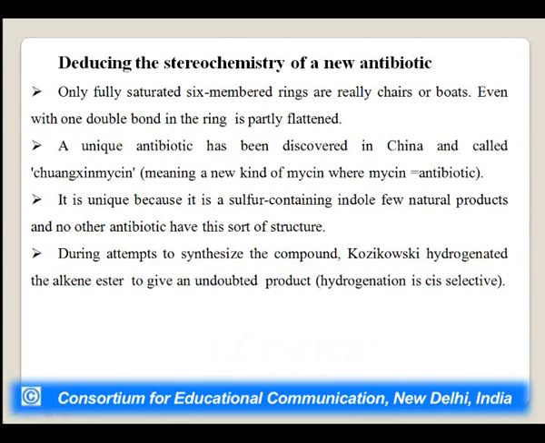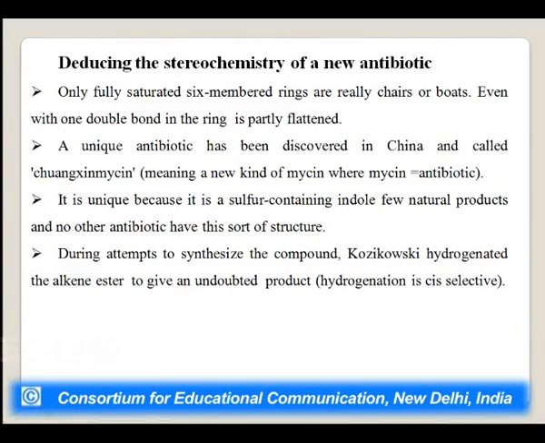In the previous part on saturated heterocycles, we have discussed oxygen and sulfur heterocycles, and we were discussing the conformation of saturated heterocycles. In continuation of that part, we are here to discuss the stereochemistry of an antibiotic. Only fully saturated 6-membered rings are really chairs or boats. We know it. Even with one double bond, the ring is partially flattened.